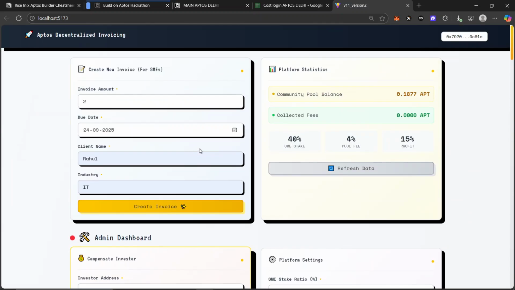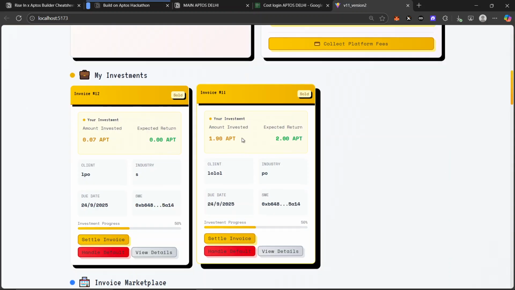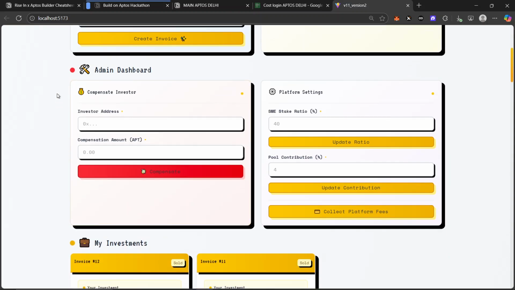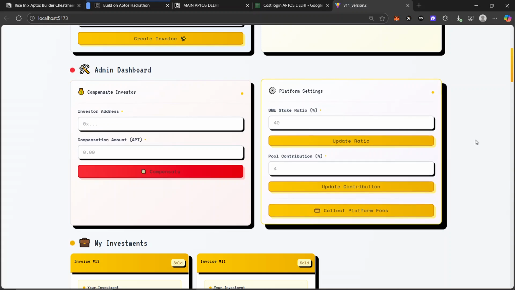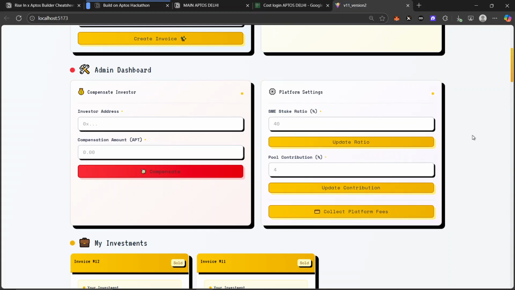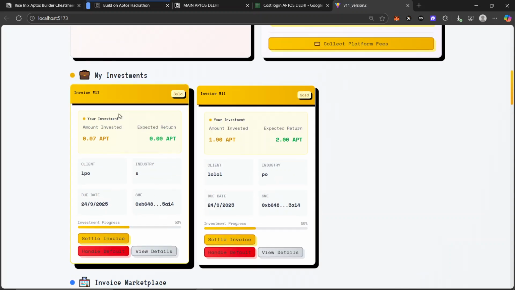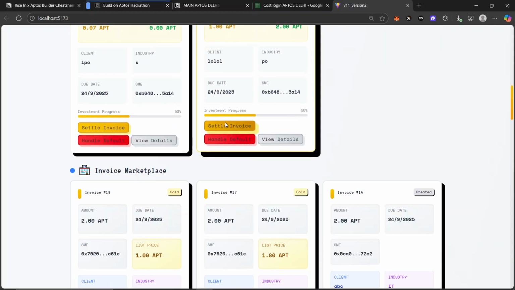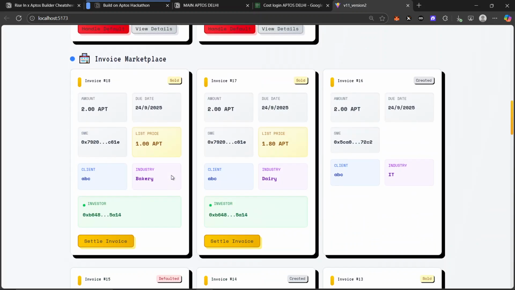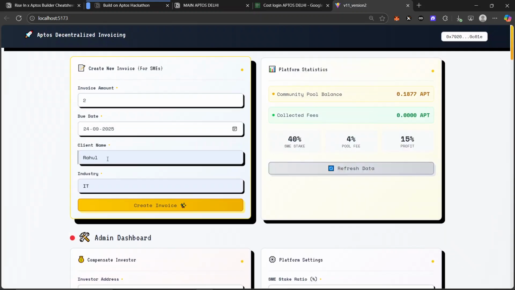This is an admin view, the address on which the contract has been deployed, and it has options to specifically compensate an investor if any mishaps happen, and a platform settings updater to update the percentages and all the other ratios. And these are the invoices, my own invoices which I have created. So let's get started.